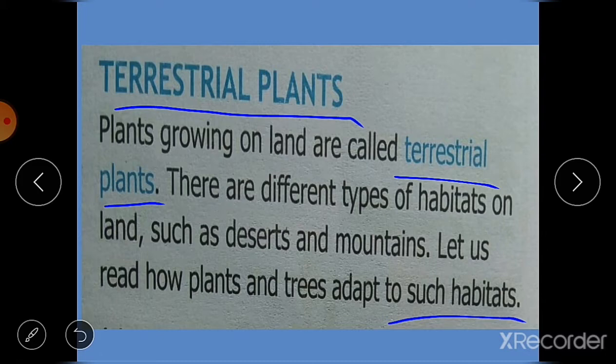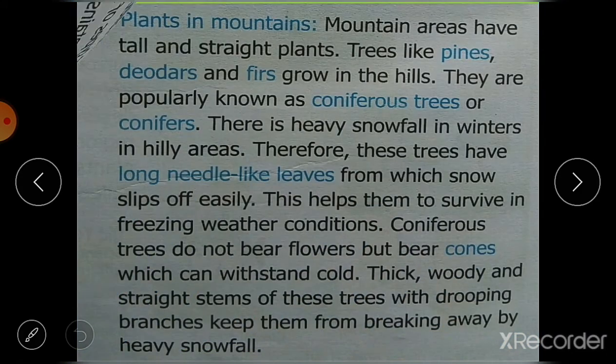Okay, somewhere it is having marshy land, means having lot of water in it. Somewhere it is hot and damp. So according to these habitats, plants have adapted these habitats, and they grow well in these climatic conditions or these different types of soils. Okay, so let's see about the terrestrial plants.